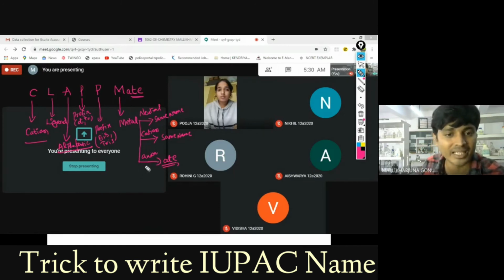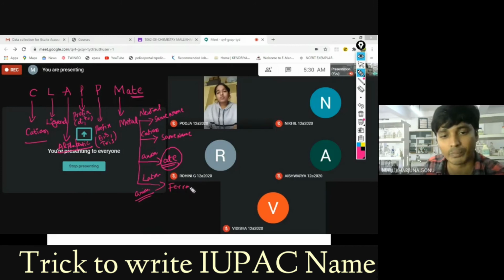If the Latin name is there, that Latin name also you have to write. For example, iron. What do you have to write if it is in the anionic case? If the anion case is there, you have to add -ate to the metal. If it is in the anionic case, you use the Latin word only, like ferrate. Iron you should not take here, but iron you can use when it is in the cation place. When it is in the cation case, iron can be written.